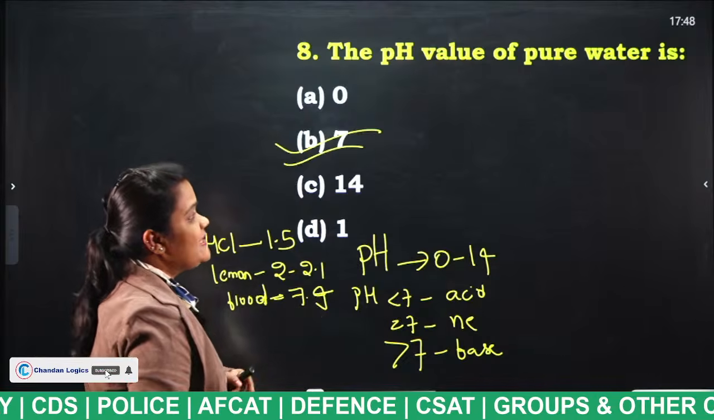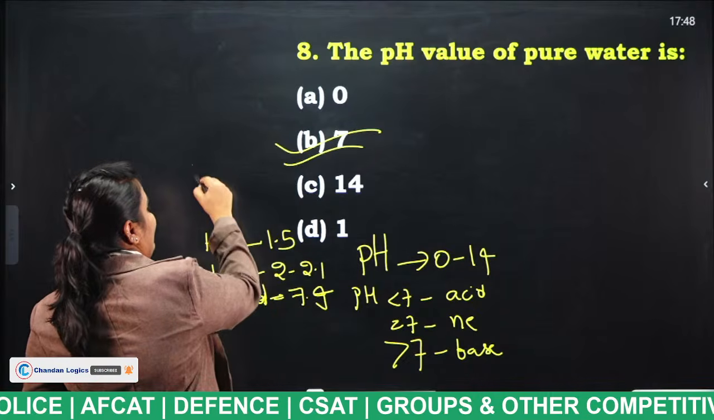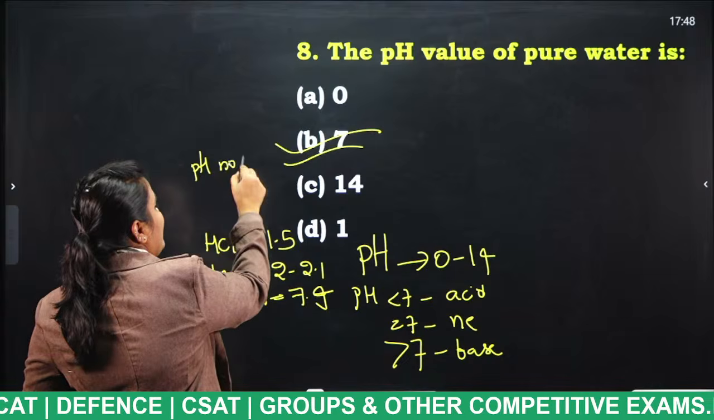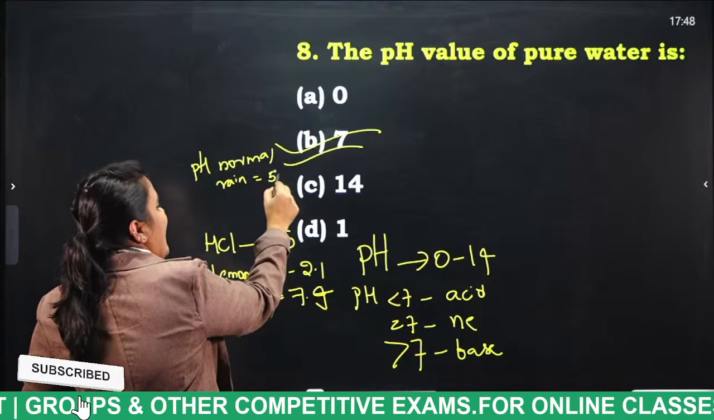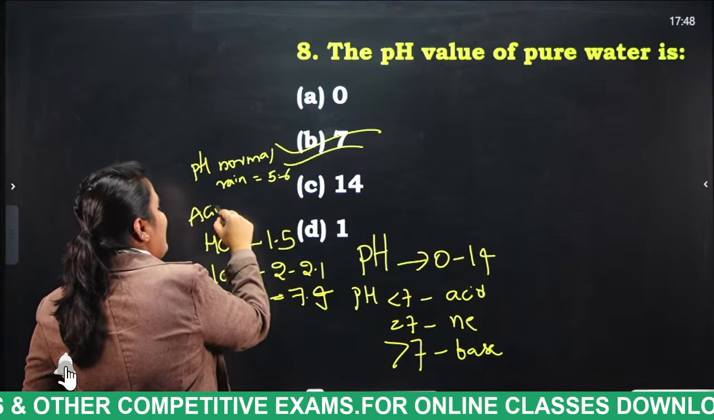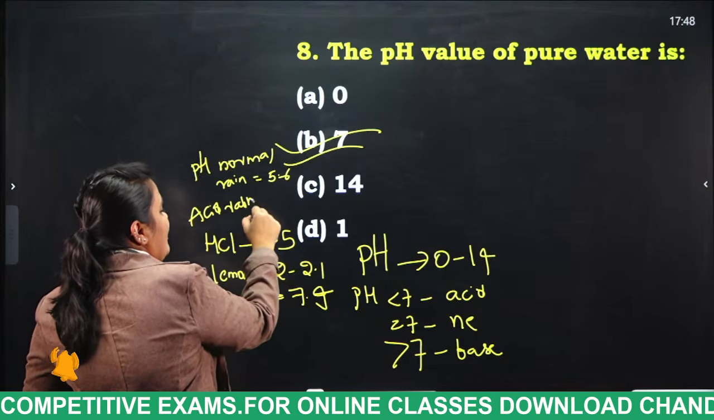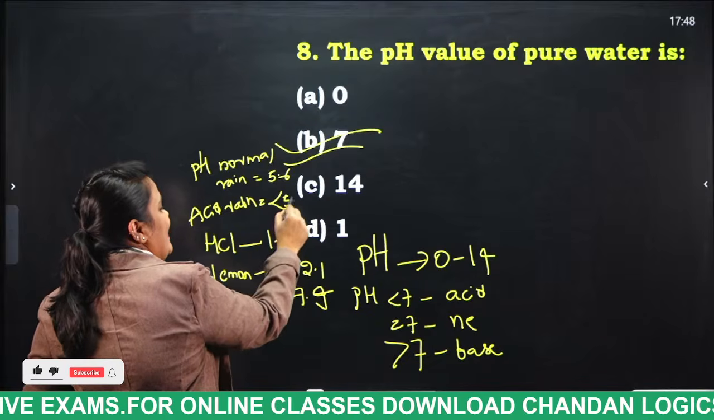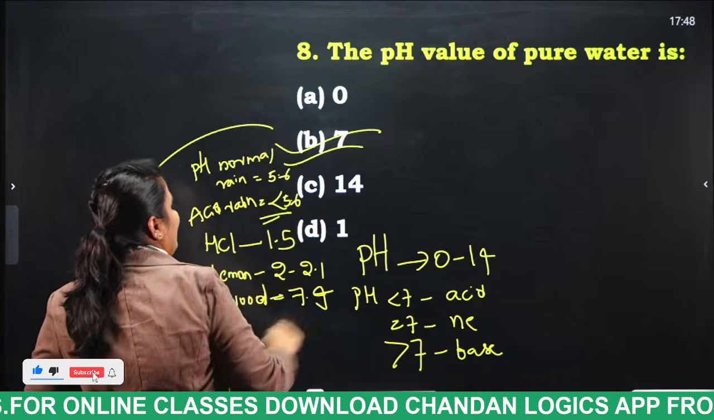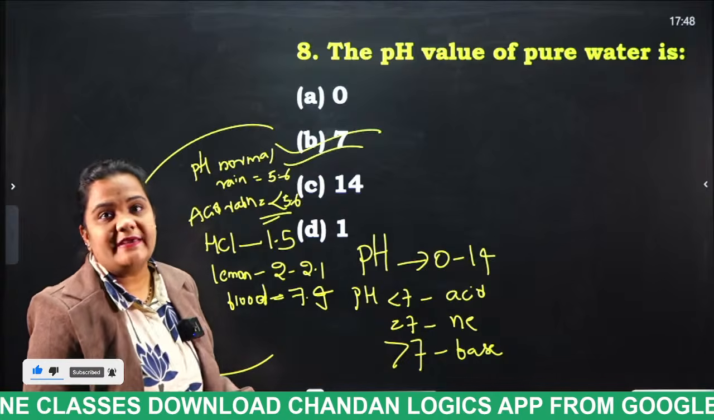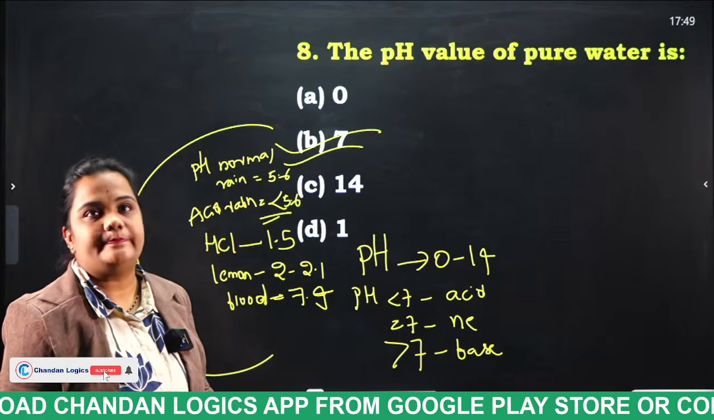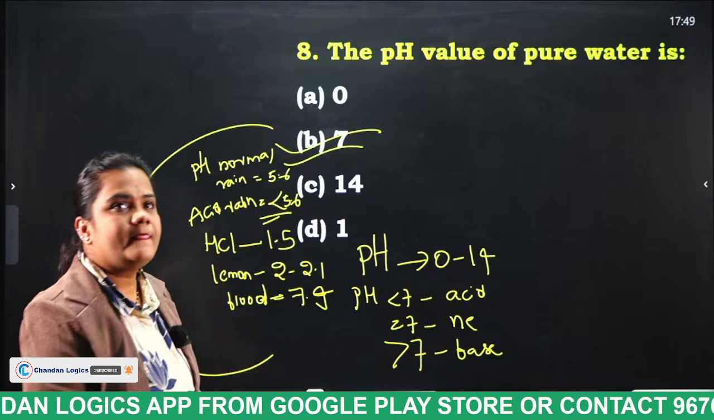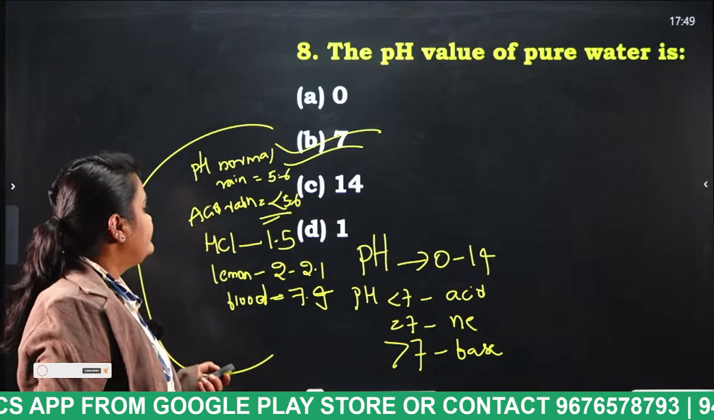So, remember this. And what is the pH value of normal rain? Normal rain pH value is equal to 5.6. And acid rain, what is the pH value of acid rain? The pH value of acid rain will always be less than 5.6. Remember, very important, students. Okay? Yes. Very good students. Keep it up. Next question.